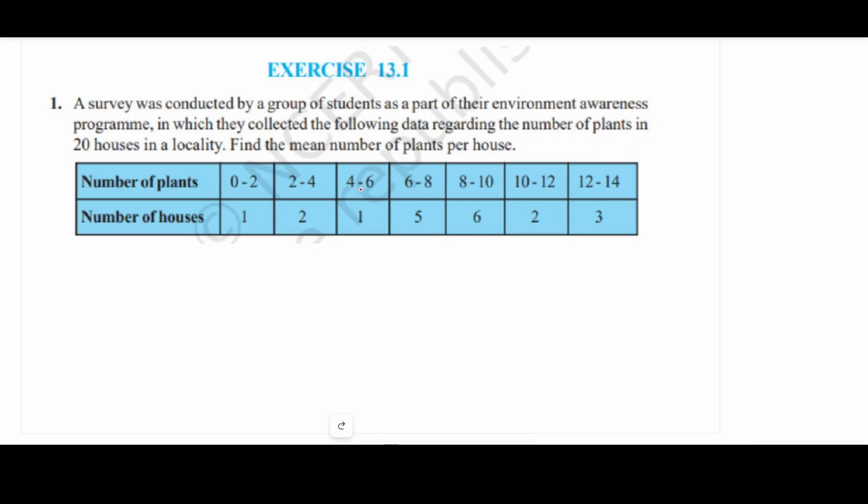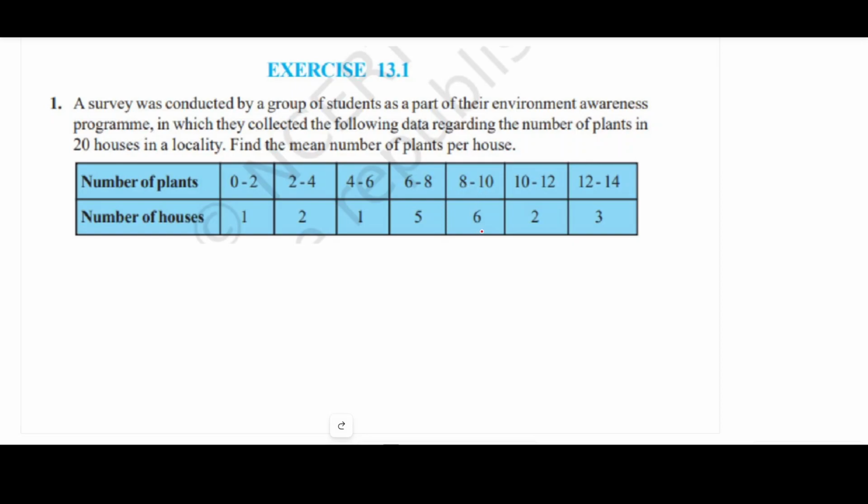Now 4 to 6, that means 5 plants in 1 house. 6 to 8 plants in 5 houses. That means 7 plants in each of 5 houses: first 7, second 7, third 7, fourth 7, fifth 7. So we can say there are 35 plants here.